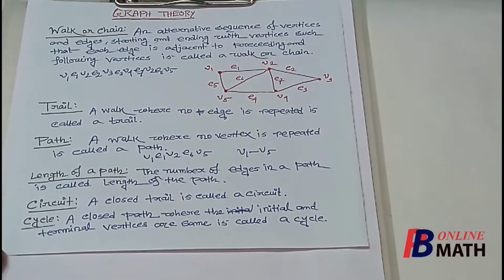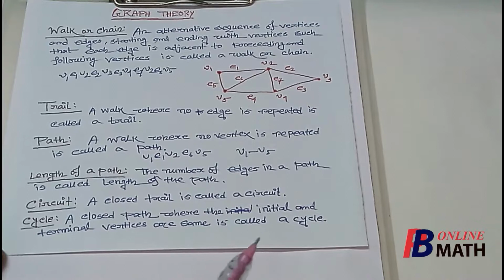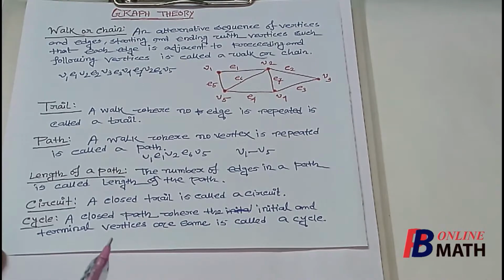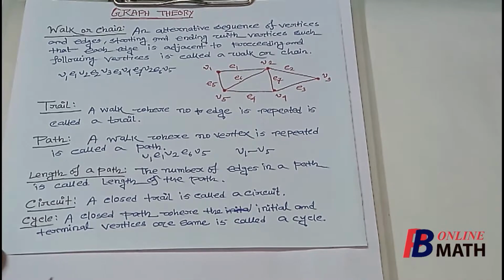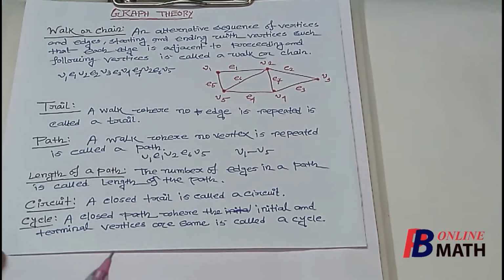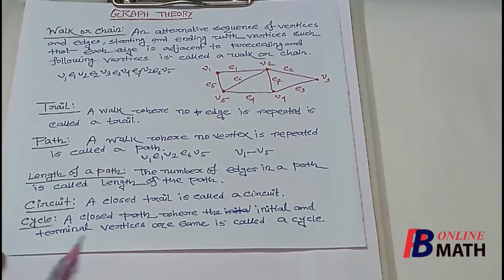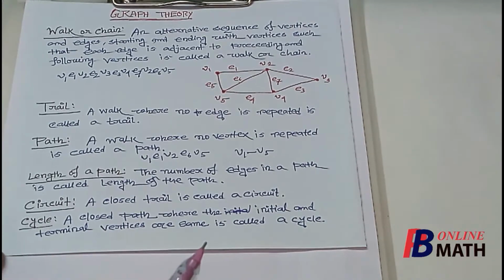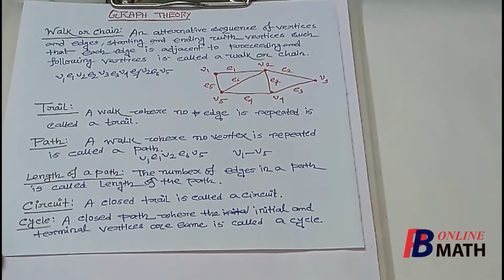Next, we define cycle. This is the definition of a cycle. A closed path where the initial and the terminal vertices are same is called a cycle. Actually, a closed path is called a cycle. But we know that in a path, no vertex is repeated. Therefore, in a cycle, excluding the initial and the terminal vertices which are the same, no other vertex is repeated. So any closed path is called a cycle.